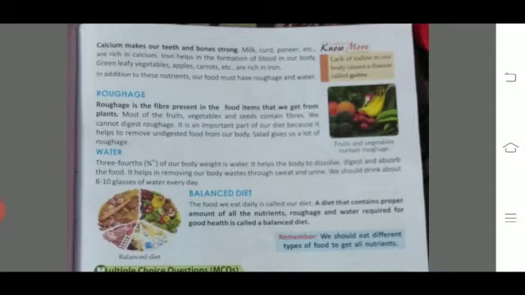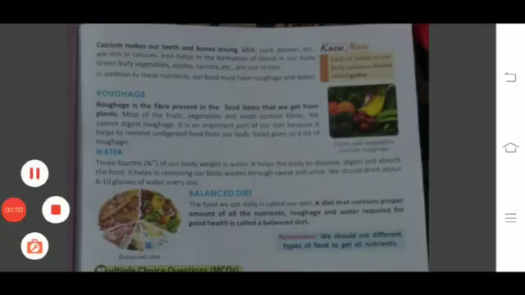Now next one is balanced diet. What is the exact meaning of balanced diet? Suppose you are going outside and take burger, pizza as your food. Is it healthy for you? Is this a balanced diet? No, not at all. Balanced diet means a kind of food which has a proper ratio of all nutrients. It means a diet which contains all the nutrients in a proper ratio. It is known as a balanced diet.